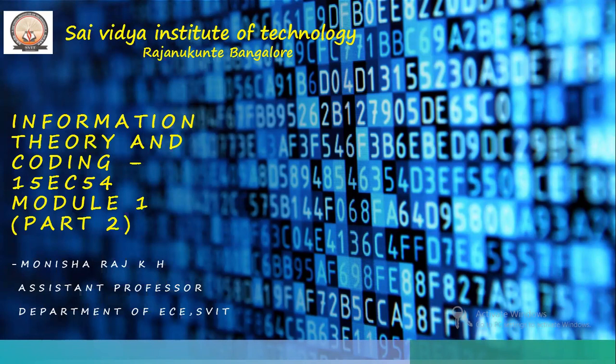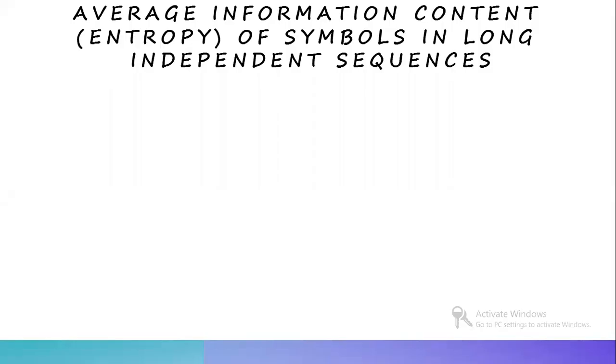In this lecture video, we'll be continuing with Information Theory and Coding, Module 1. We'll be seeing about average information content of symbols in long independent sequences, information rate, and we'll be seeing few numericals in this session. First, we'll know what is average information content of symbols in long independent sequences, also known